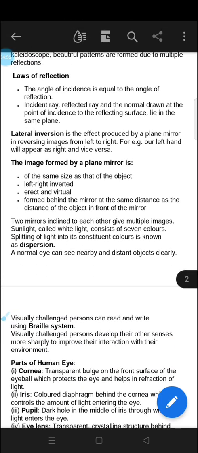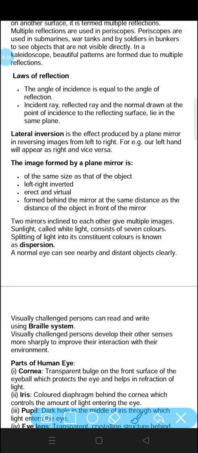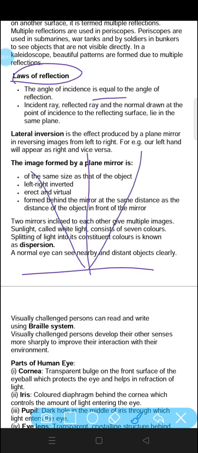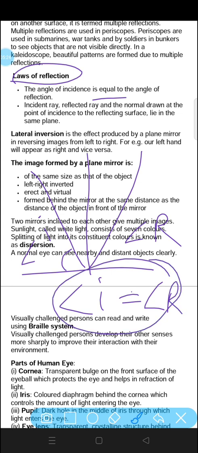reflection. Let's have them. Laws of reflection. The angle of incidence is equal to the angle of reflection. Whatever the angle the light is falling on it, it will be equal to the angle of reflection. This angle of incidence will be equal to the angle of reflection. Angle of incidence is equal to angle of reflection. This is what the first law of reflection states.